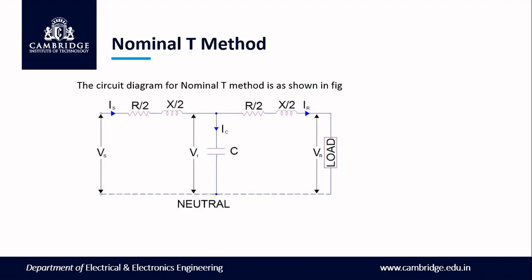Same here also, Vs is the sending end voltage, Is is the sending end current, Vr is the receiving end voltage, and Ir is the receiving end current. Here the impedance is divided into half. It is in the form of a T, and so this method is called the nominal T method. Now we need to derive the expression for the sending end voltage and sending end current using this nominal T method.